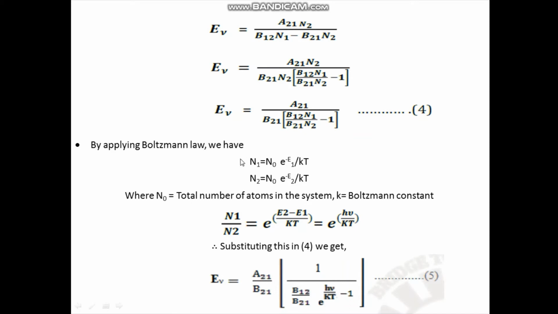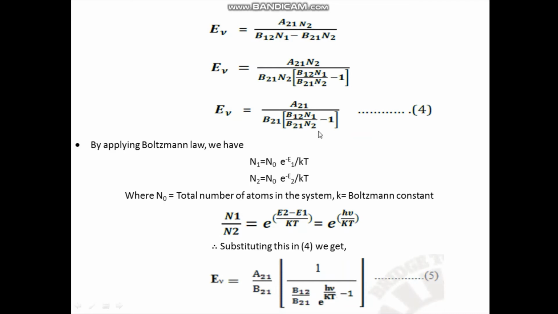Next, by applying the Boltzmann law. As per Boltzmann law, we have these standard equations: N1 is equal to N0 exponential minus E1 by kT, and N2 is equal to N0 exponential minus E2 by kT. In these Boltzmann equations, k is the Boltzmann constant and N0 is the total number of atoms in the system.